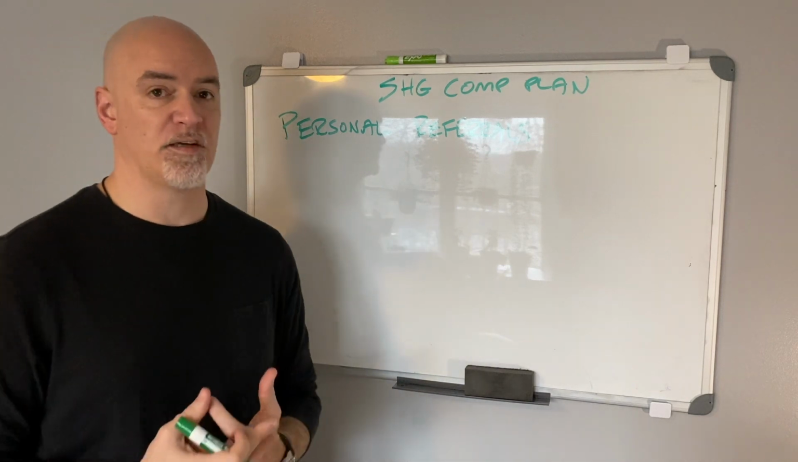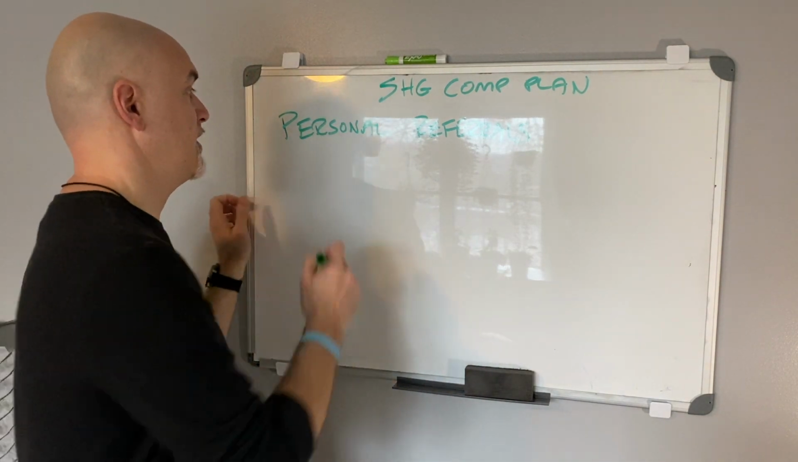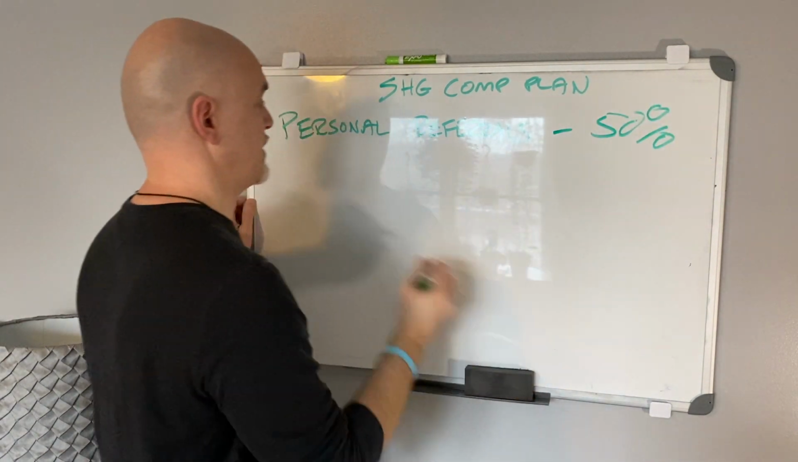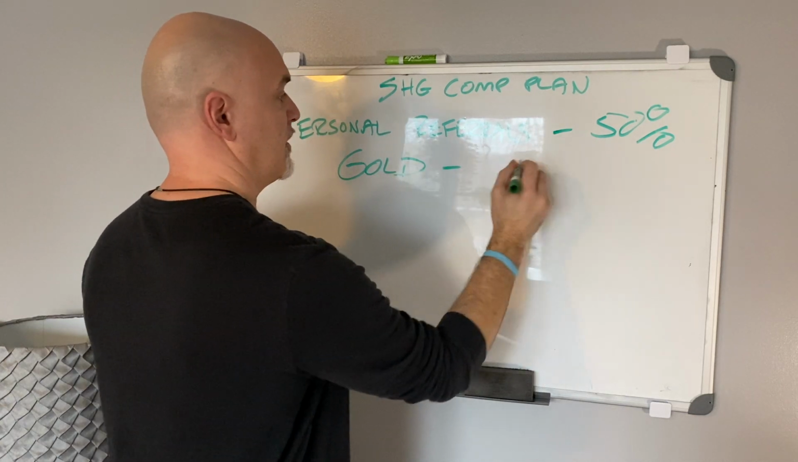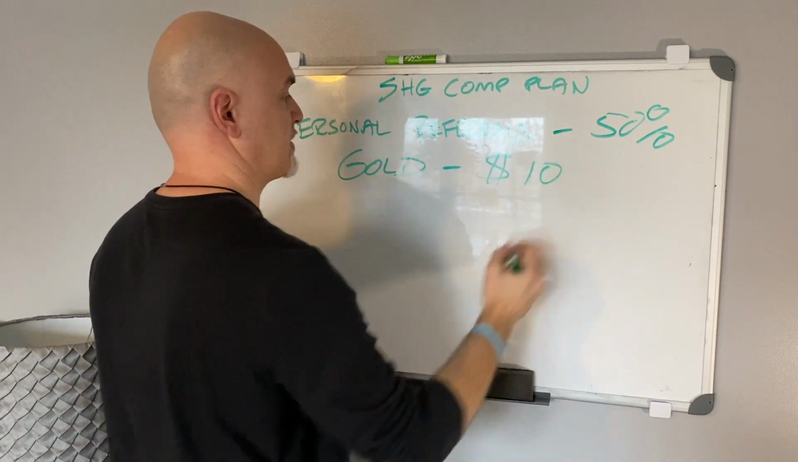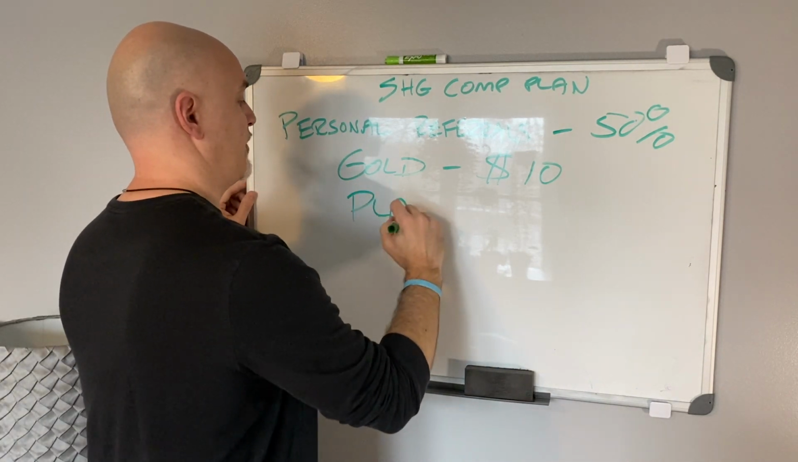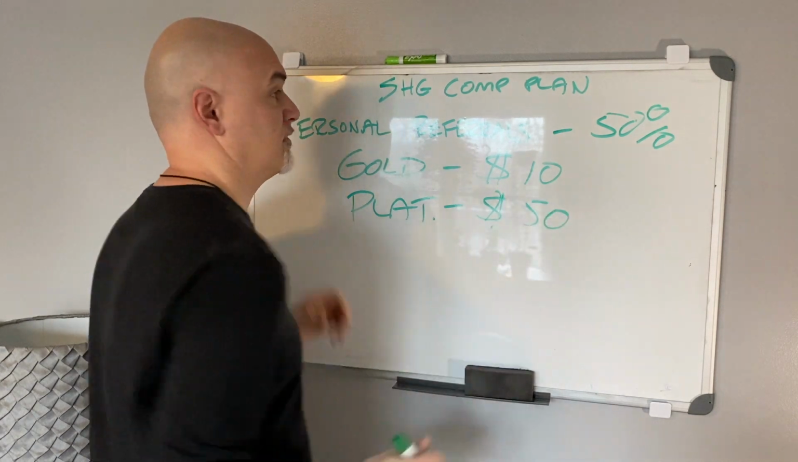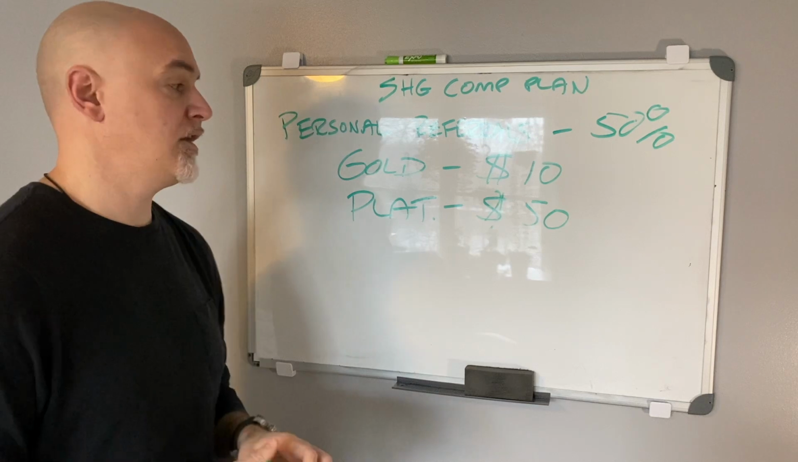All right, so first thing we're going to talk about is direct referrals. This is really simple. When you personally sponsor someone, you get 50%, okay? So easy math to understand, 50%. So when you sponsor a gold, okay, a gold is 20 bucks, you're going to get 10 bucks. That's a $10 fast start bonus, okay? When you sponsor a platinum, okay, you're going to get $50, okay? Simple, easy to understand, 50%, boom, there you go.